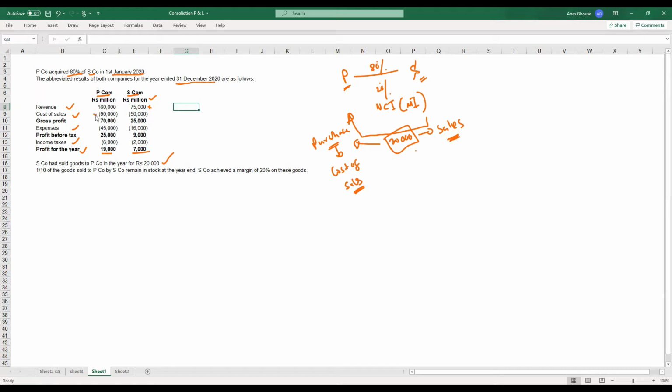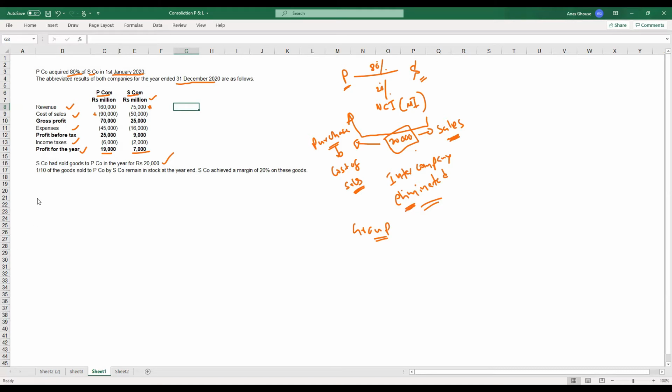So the cost of sales of the parent company should be reduced by 20,000, and the revenue of S company should be eliminated by 20,000. All intercompany transactions have to be eliminated. The simple reason is, at the group or consolidated level, neither company has made sales or purchases. Therefore we need to eliminate those transactions.